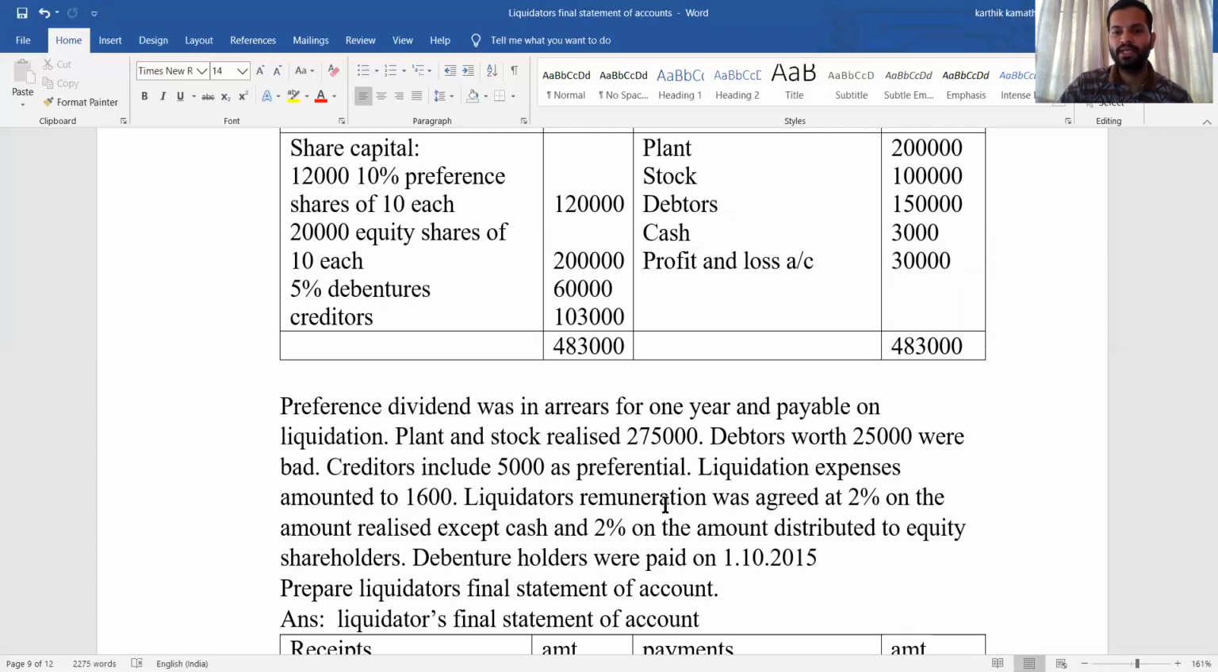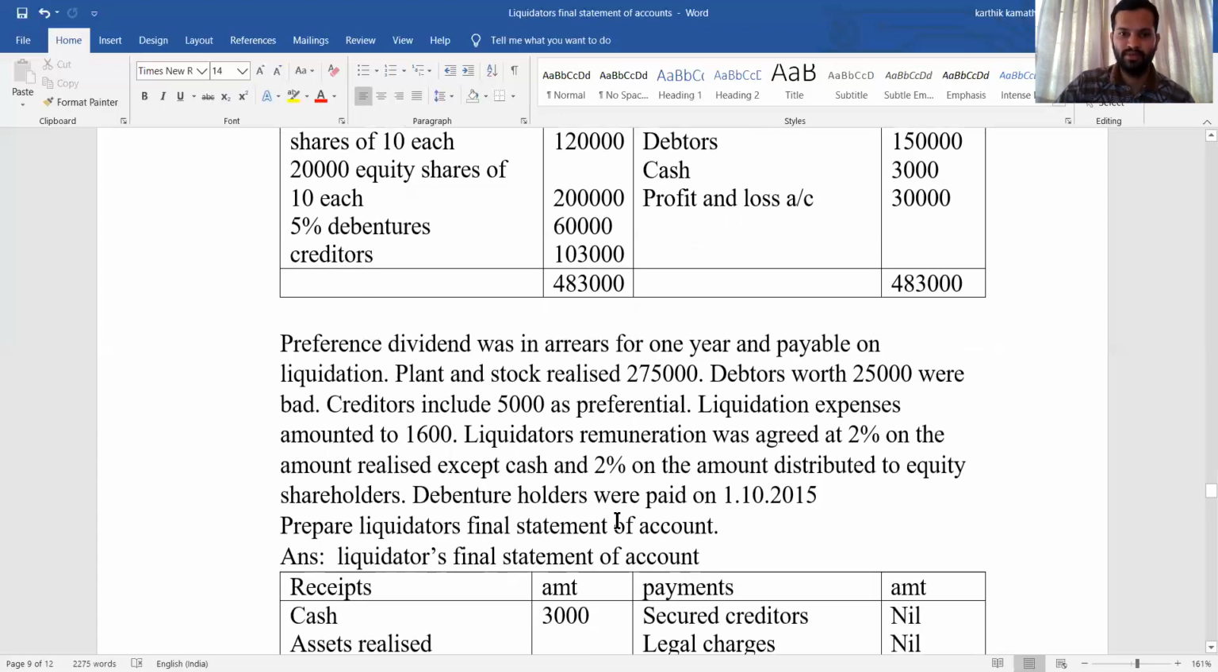Liquidator's remuneration was agreed at 2% on the amount realized except cash and 2% on the amount distributed to the equity shareholder. See, here liquidator's remuneration is calculated on the amount distributed to the equity shareholder. So the equity shareholder will be your balancing figure in this problem. Debenture holders were paid on 1/10/2015, and it should be paid along with their outstanding interest, if any, up to the date of payment or up to the date of winding up. Prepare liquidator's final statement of account.